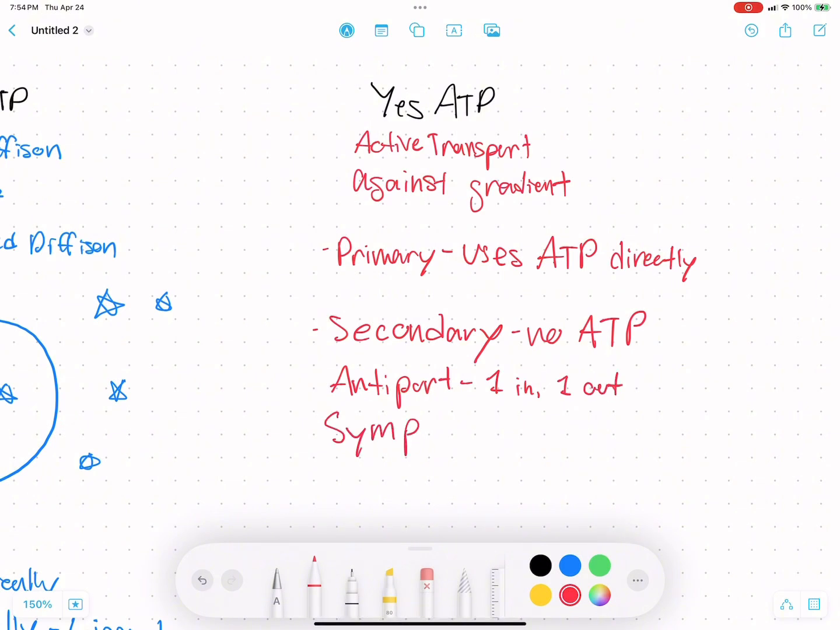And we also have symporting, which is the opposite of antiporting, which is two things in and at least one against the gradient, or two things out. We're just moving these things in the same direction, and one of them is going with their gradient and the other one is going against. And that is secondary active transport.